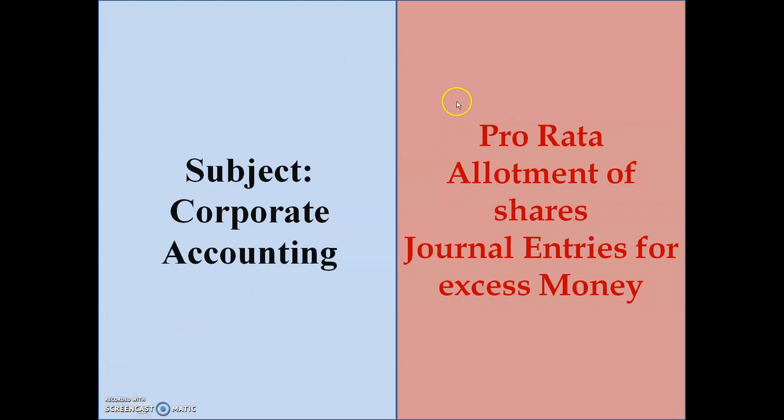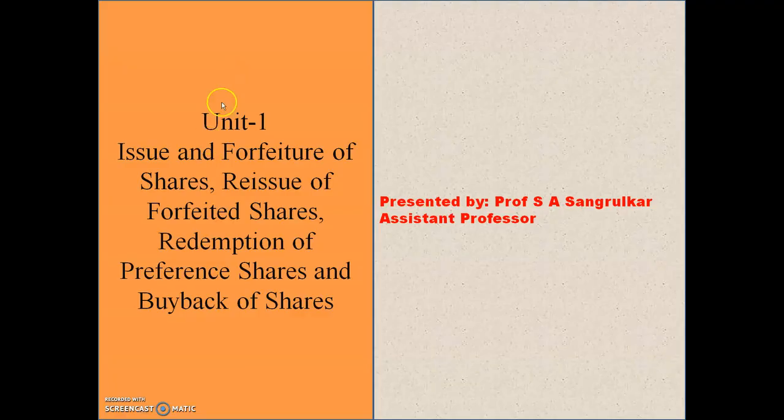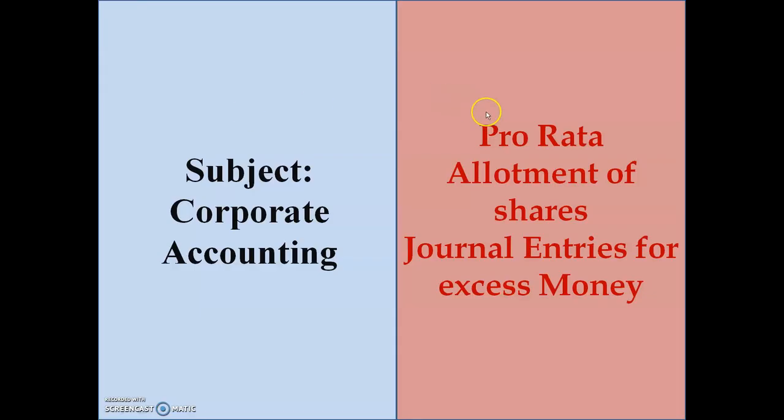So students, in this video we are going to learn pro rata allotment of shares, journal entries for excess money. This is Unit 1, that is issue and forfeiture of shares, reissue of forfeited shares, redemption of preference shares and buyback of shares. In my previous videos we have already completed many parts of these units. This video is based on pro rata allotment of shares.